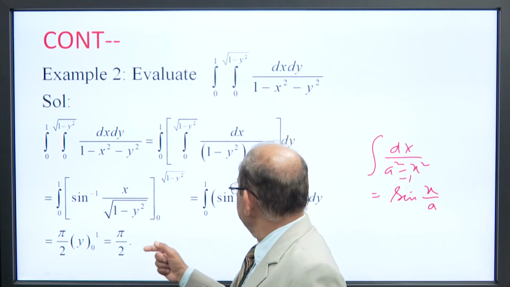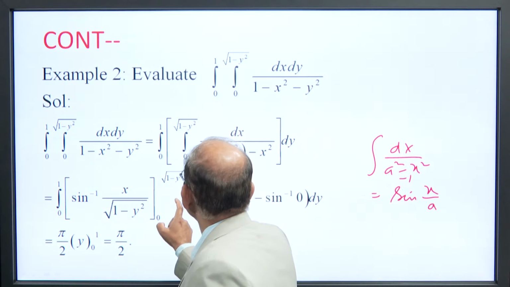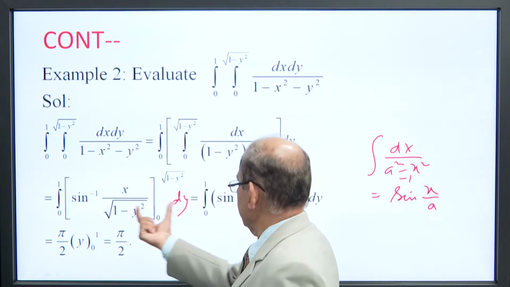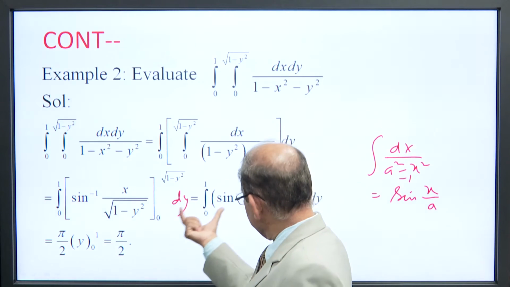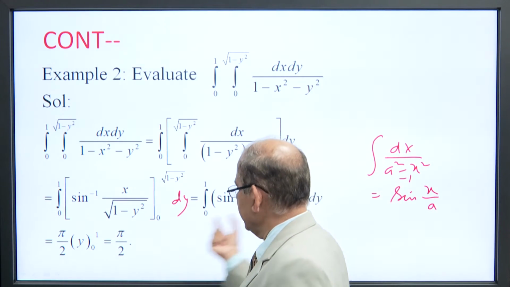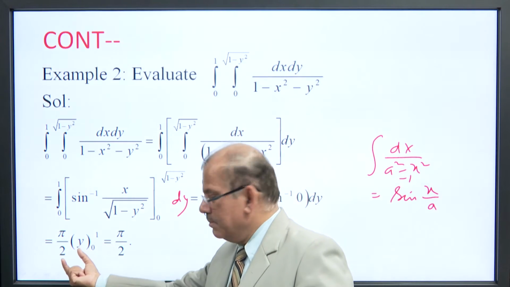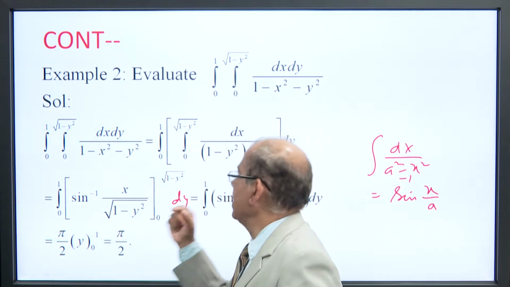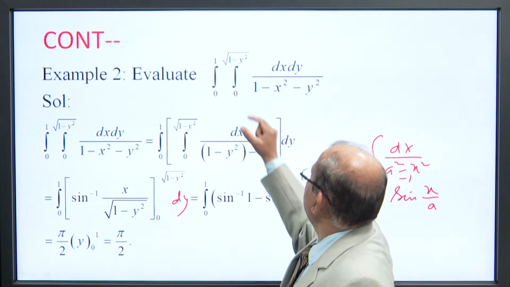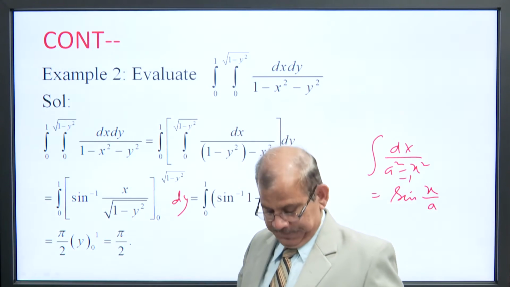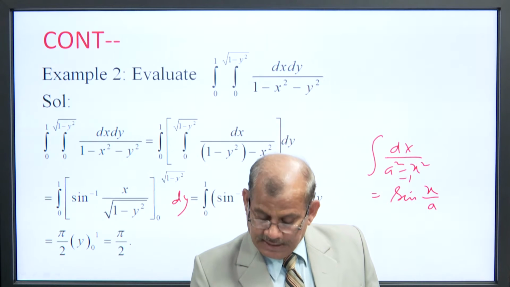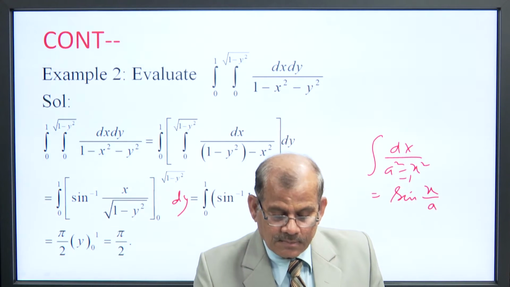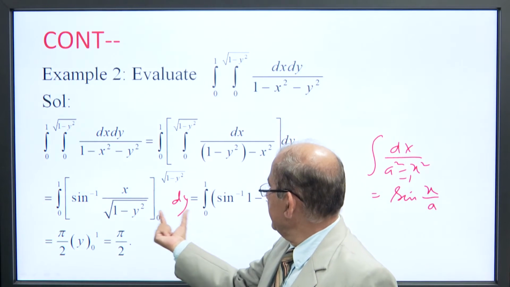Again, at last we integrate with respect to y. Pi by 2 is constant, take it outside. The integral of dy is y, and y varies from 0 to 1, so we have pi by 2 into 1, which means pi by 2. This is the result. Since we have to integrate the variable limit first, and at last we integrate with respect to the constant limit.